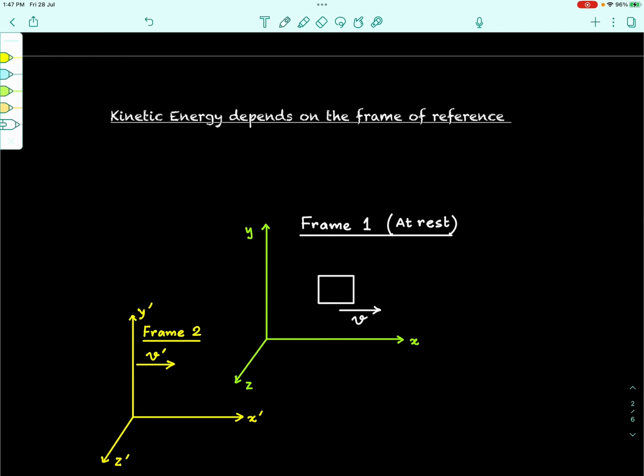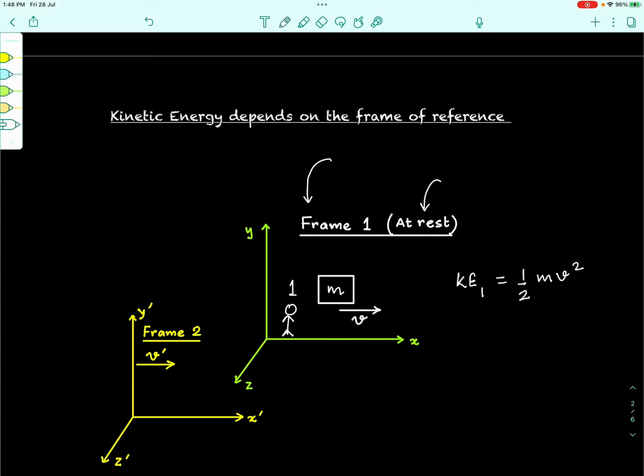Let us say we have this frame 1 space associated with an observer which is at rest. This frame is not moving at all, it is at rest, and there is an observer here who is observing this block, let us say of mass m, which is moving with a speed v. Can we say as observed by the observer 1, the kinetic energy of the block as observed by the first observer would be half m into v squared simply, right.